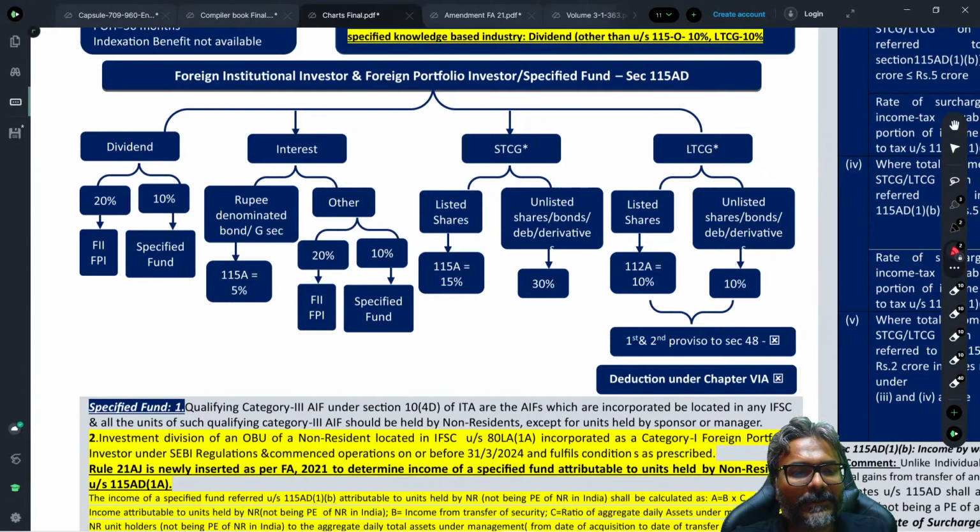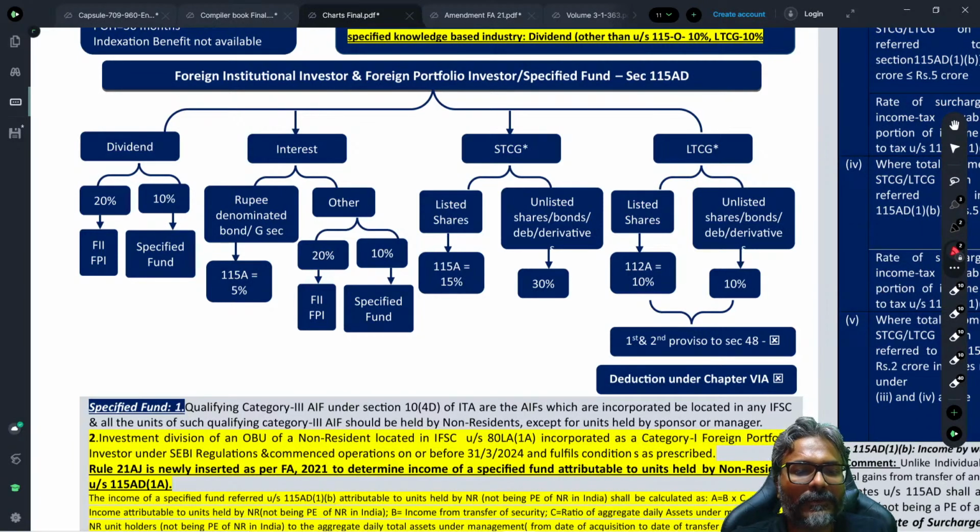So in this context, foreign institutional investor, 115AD.